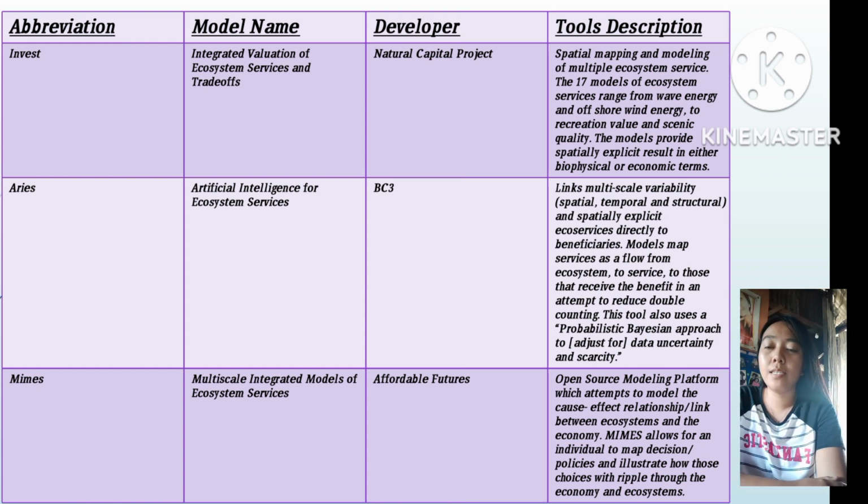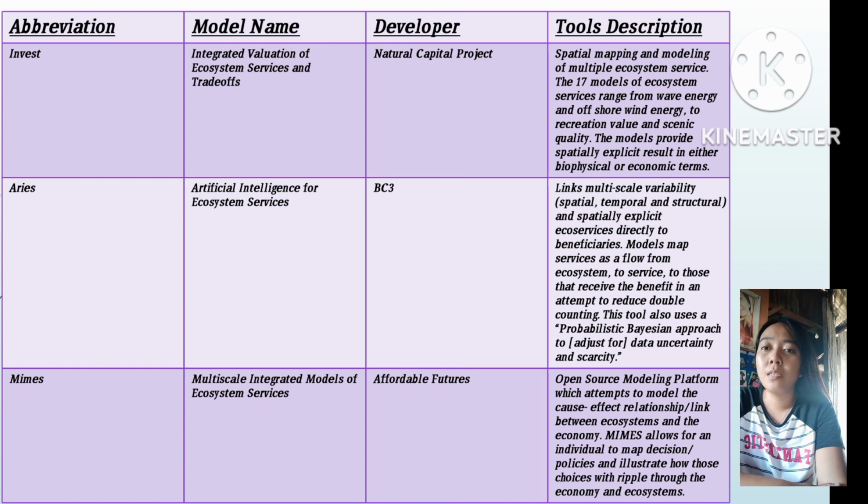So next is ARIES. The model name is Artificial Intelligence for Ecosystem Services. Then BC3. The tool description is to link multi-scale variability, spatial, temporal, and structural, and spatially explicit ecosystem services directly to beneficiaries.